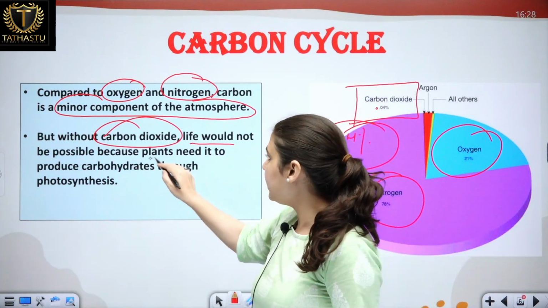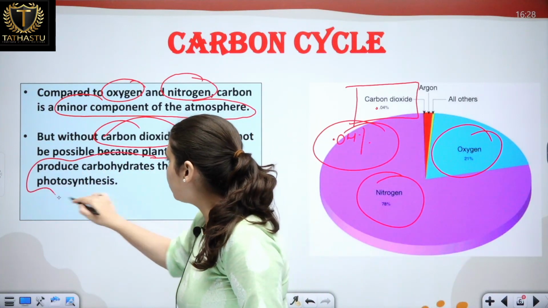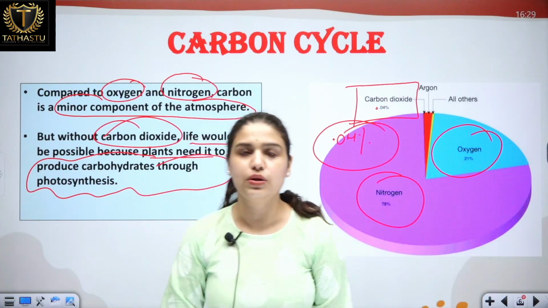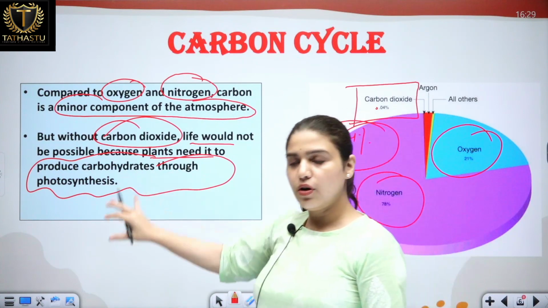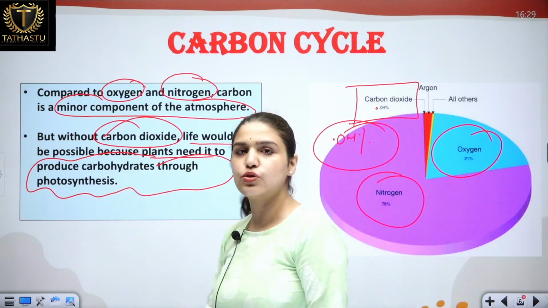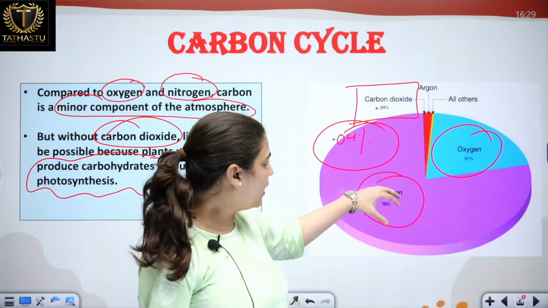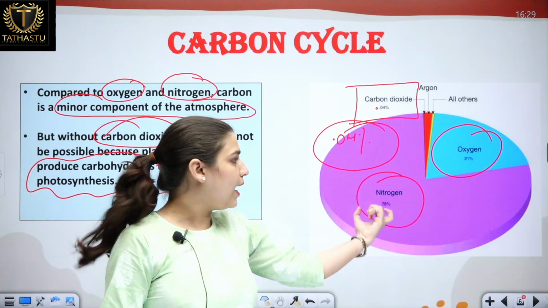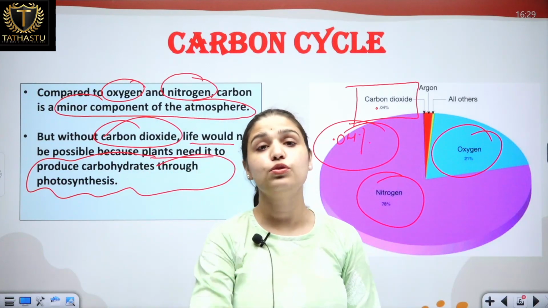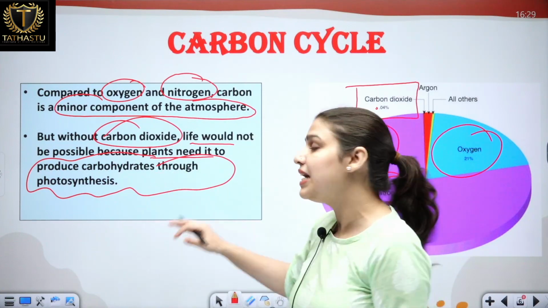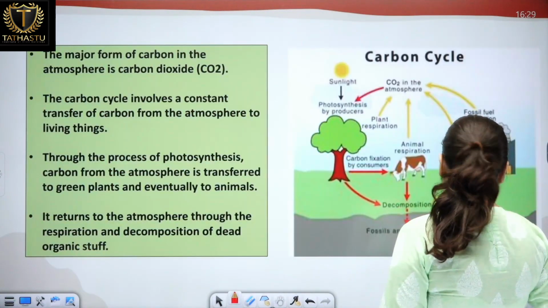Plants need to produce carbohydrates through photosynthesis. So they use carbon dioxide, water and sunlight to make their food through the process of photosynthesis. So despite being such a minor component, because the major ones are nitrogen and oxygen, it is very important to support the life system on our planet.